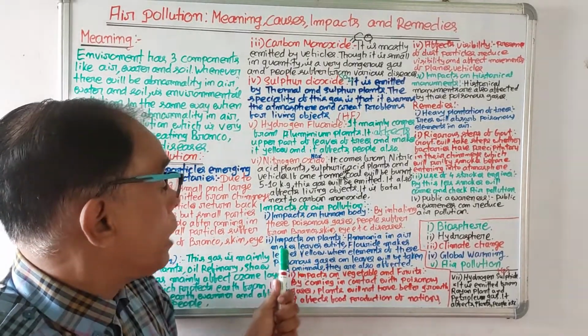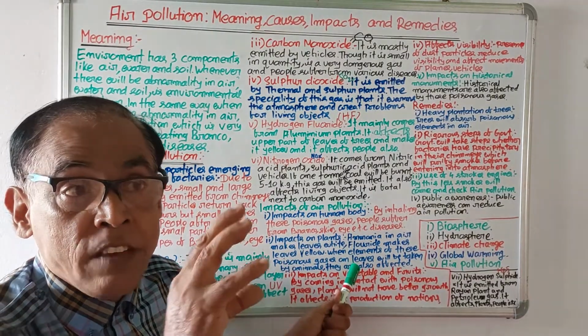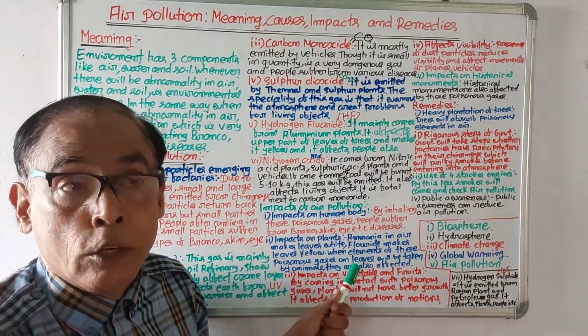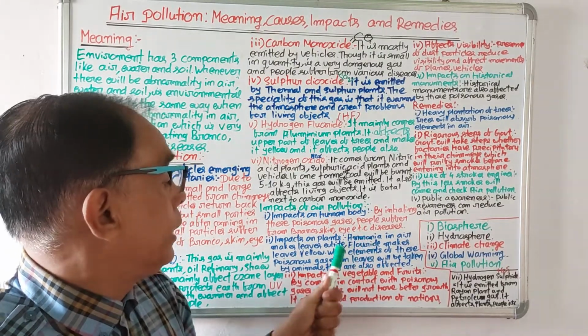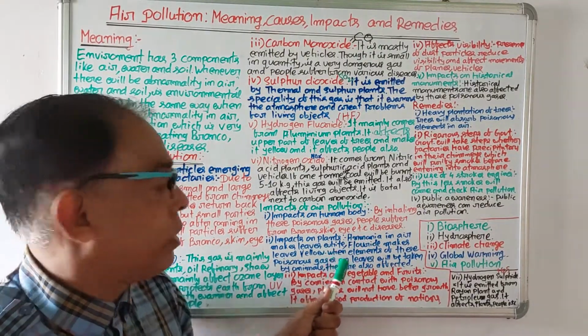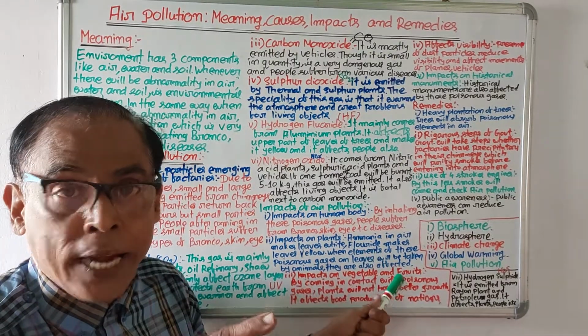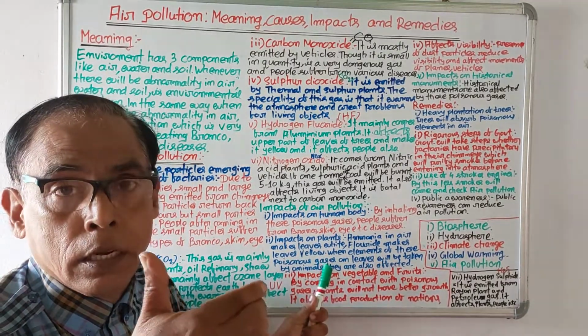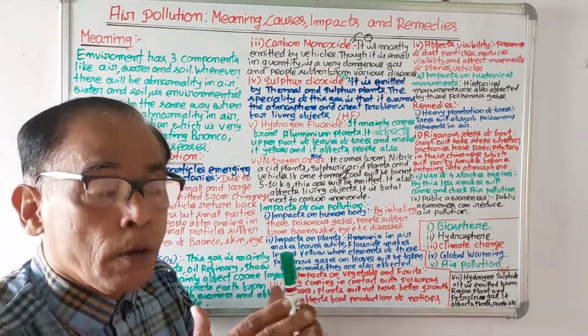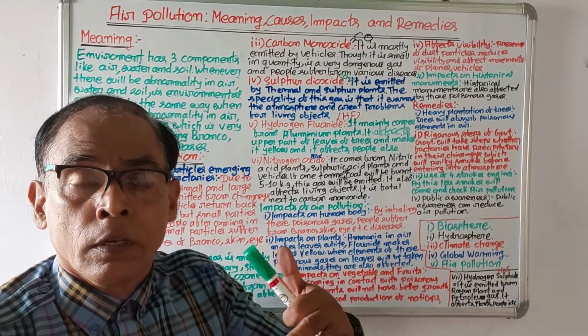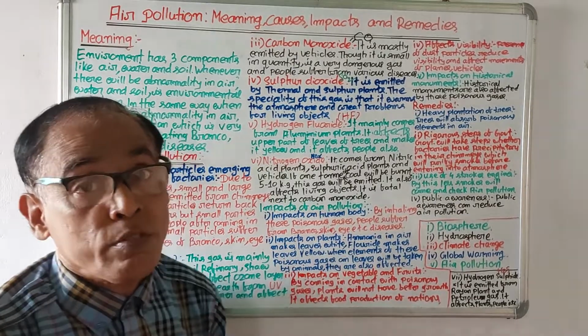Number 2, impacts on plants. If air is polluted, it will affect the plants, because if in the air there is ammonia, it will make the leaves of the plant white. If in the gas there is fluoride, it will make the leaves of the plant yellow. So if plants are affected by this, food production will be affected.